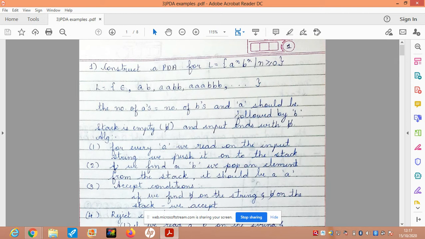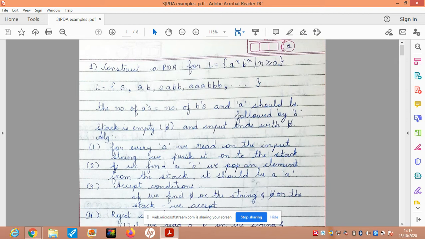Now when I reach the end of the string, that is, when I get to a blank character on the tape, and when I pop an element from the stack and that also happens to be a blank character, that means there are an equal number of a's and b's in my string. Such a string should be accepted.